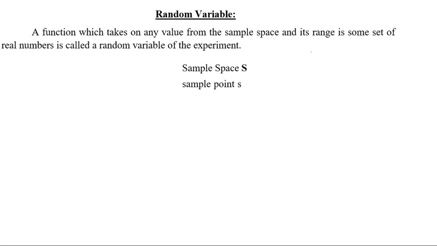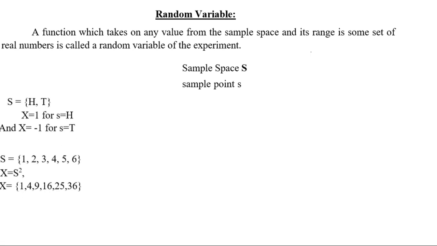For example, if we toss a coin, the outcomes are head and tail. So capital S is equal to H and T. If we define the function, that is random variable x, such that x is equal to 1 for s equal to h and x equal to -1 for s equal to t, this represents the outcomes of an experiment in two sample points, 1 and -1, on the real line.